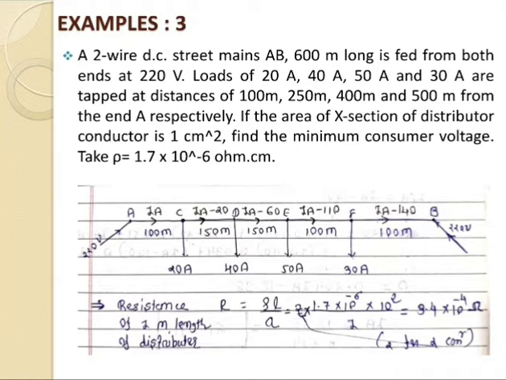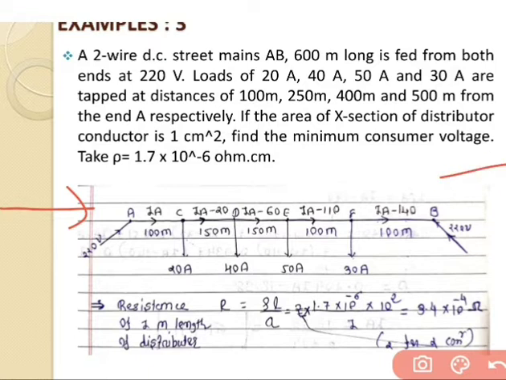So in this example, the name of the distributor that is given is AB, and the length of that distributor is 600 meter, as given inside the problem. Now this is the example that is based on the DC distributor fed at both ends. So the distributor AB is fed at both ends and has a voltage of 220 volt, which is maintained at point A and point B.